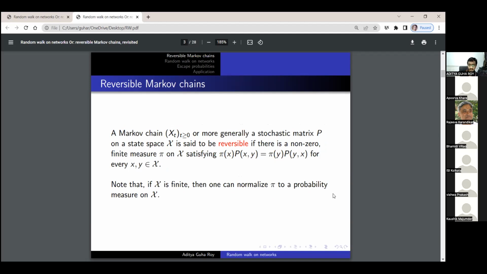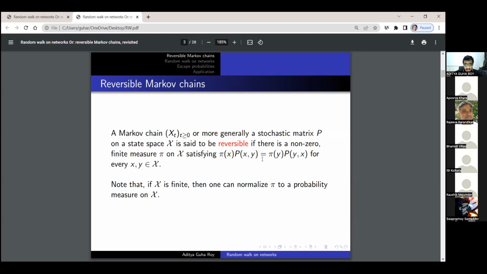So this means that if we start according to a distribution pi, then we take the first step, say we start at x and we reach y, that event has the same probability as the one where, starting at y, we reach x.